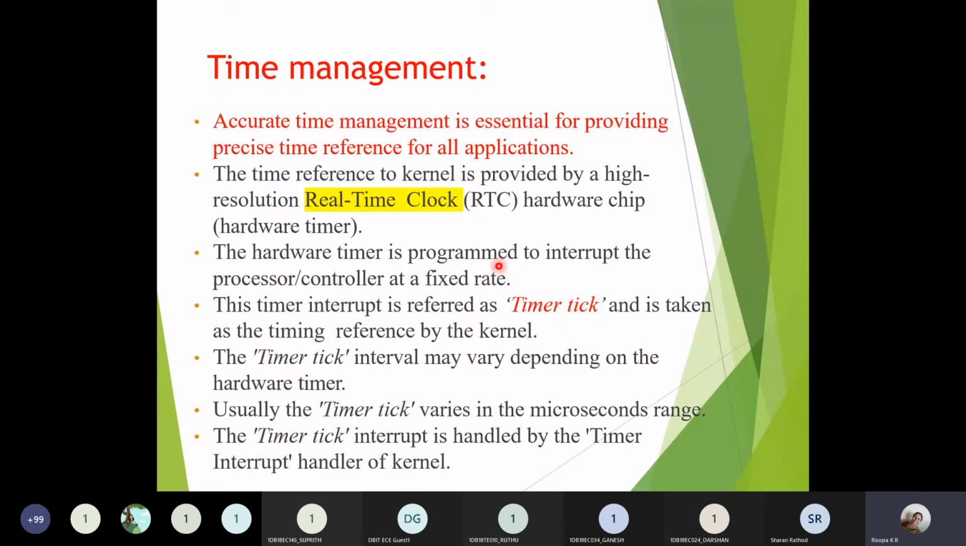Once it crosses the limit, an interrupt will be generated by the RTC, which is called a timer tick. This timer tick will intimate the kernel that the particular task or process could not complete its operation within the stipulated amount of time. As it is a hardware timer circuit, the timer intervals can be different for different hardware timers, but there will not be much variation. The variation can be in terms of microseconds, that's it. So this is about time management.